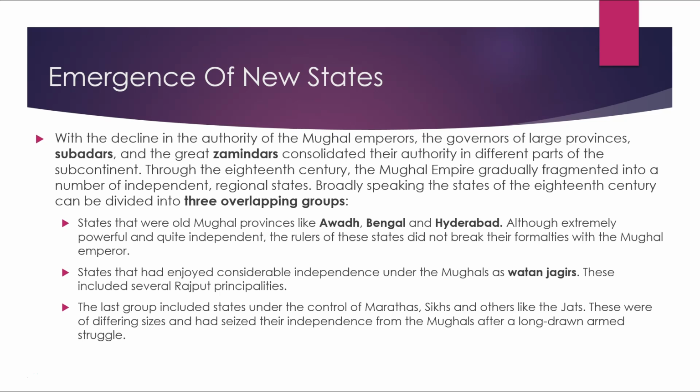Then the second group is the states that enjoyed considerable independence under the Mughals as Watan Jagirs. These include several Rajput principalities. And the last group includes the states under the control of the Marathas, Sikhs, and the Jats.